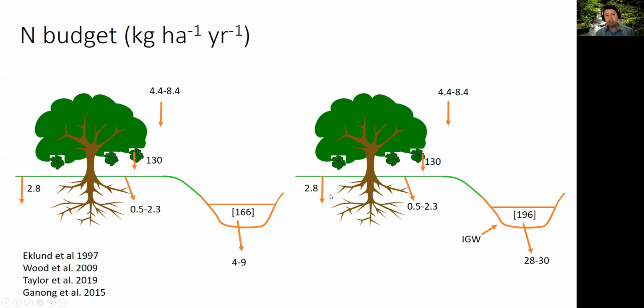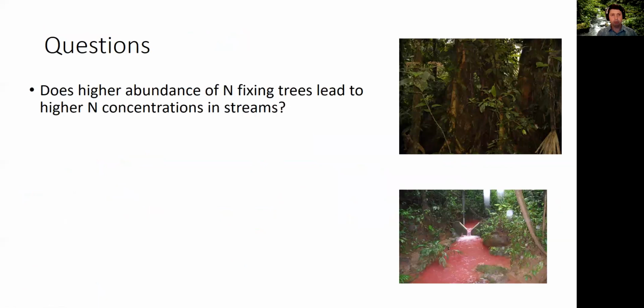The N fixation in these watersheds, I'm using the same numbers because this is what's available. This comes from the study from Taylor et al. They measured this in the old growth areas in La Selva, but they didn't differentiate whether it's the alluvial soils or the residual soils. So I think it would be interesting to go in and measure it across these different sites to see how this might be changing and whether that could account a little bit more for that extra nitrogen that seems to be leaving these sites.